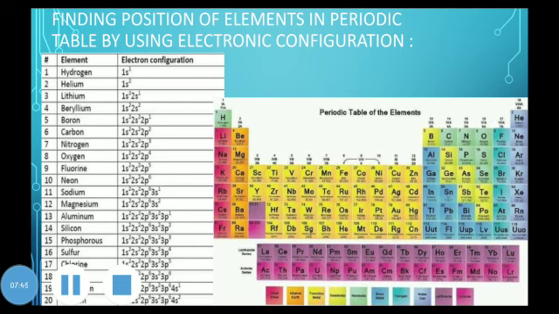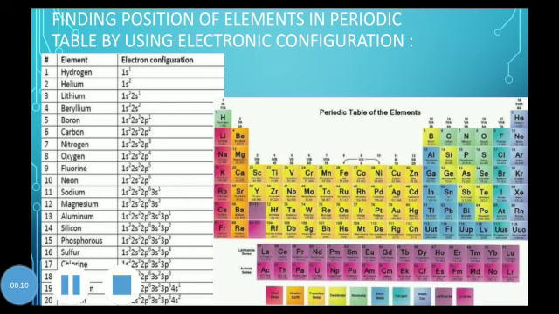Let's discuss another example, that is sodium. It is present at number 11 and the valence shell is 3s1. There is an s subshell, so it should be present in the s block. Look at this, it is present in the first block. All the elements in the s block will have electronic configuration ending at the s subshell.